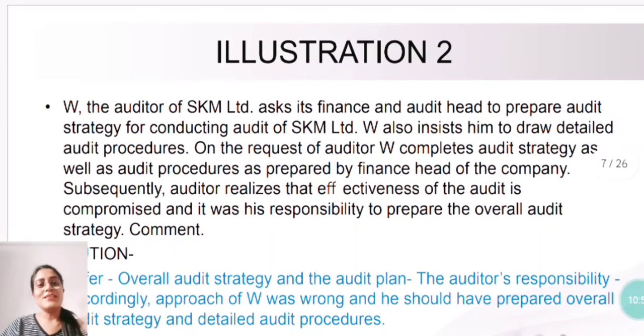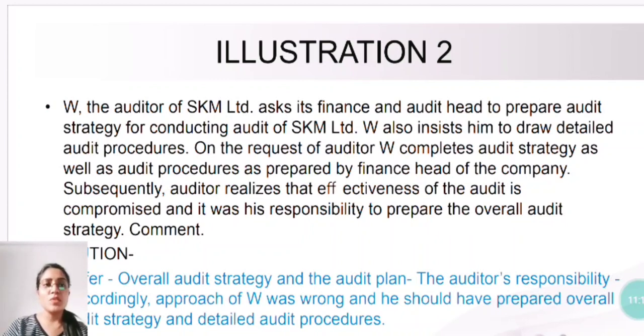Moving on, illustration number 2. Now there is an auditor of a company who asks its finance and audit head to prepare an audit strategy for conducting the audit. The auditor also insists he draw detailed audit procedures.